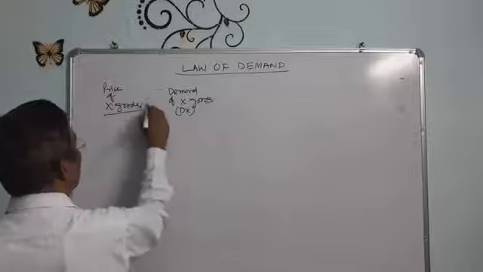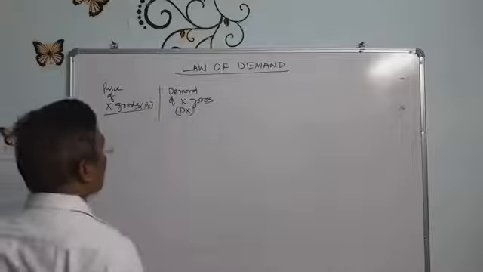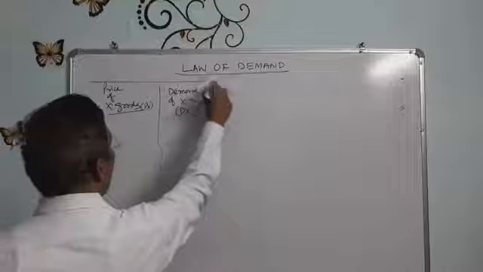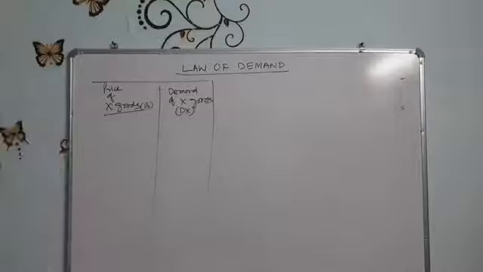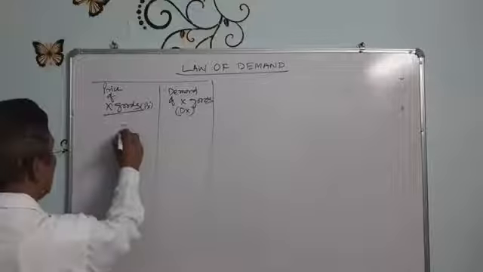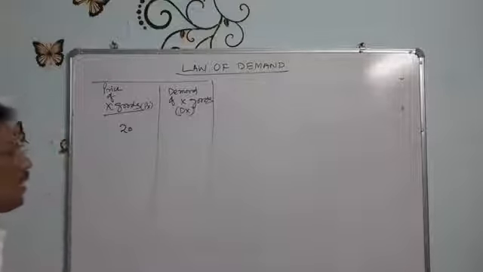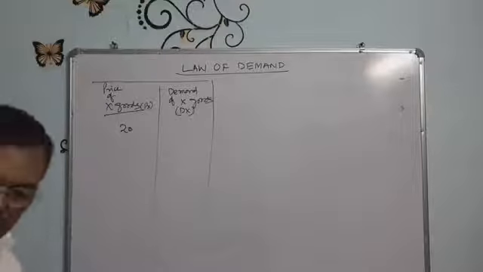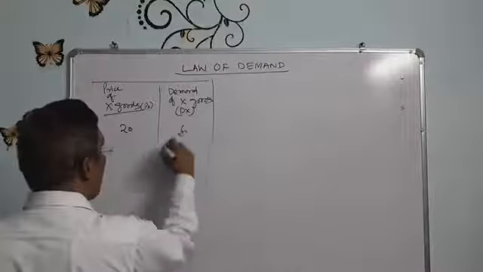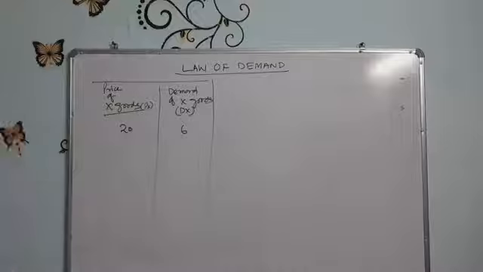Here is Px, the price of the X goods. Suppose the price of the goods is rupees 20, then the demand for X goods is 6. Price is 20, demand for X goods is 6.